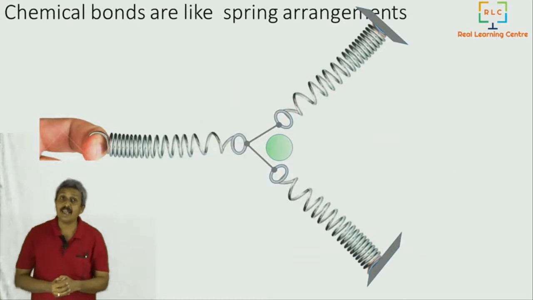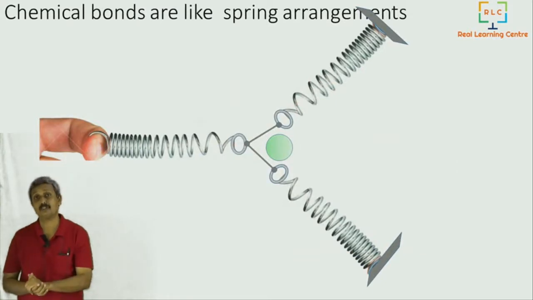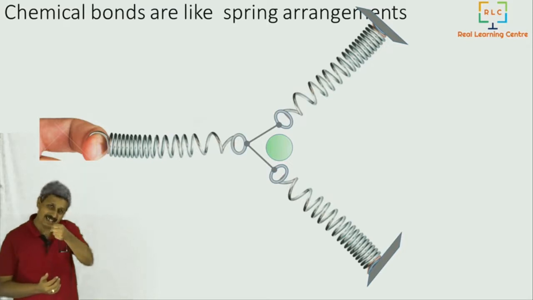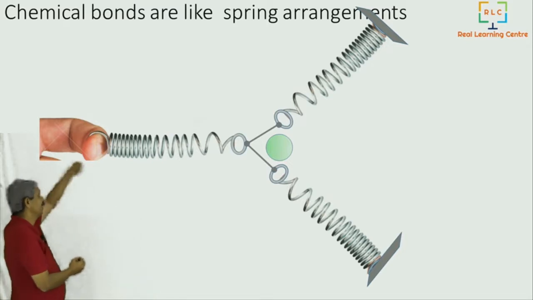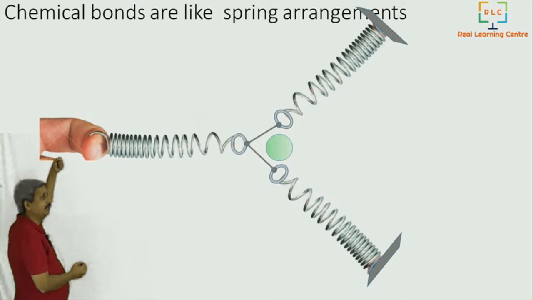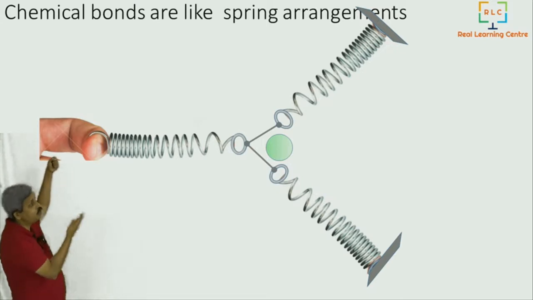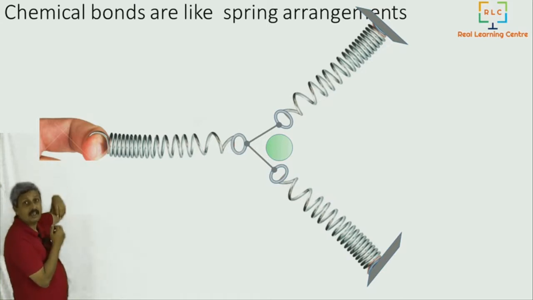Chemical bonds are like spring arrangements. In a spring arrangement, let us say I hold a spring tight, pull it like this, and I'm holding it like this. Now I can say that the energy is stored in the spring. How is the energy stored in the spring?